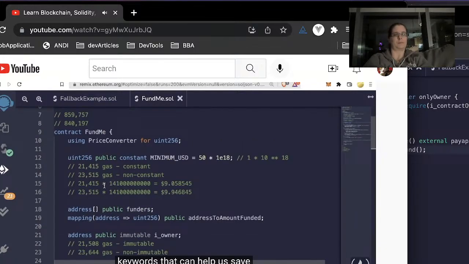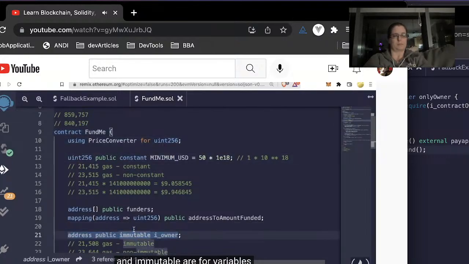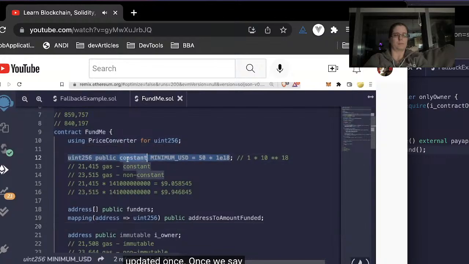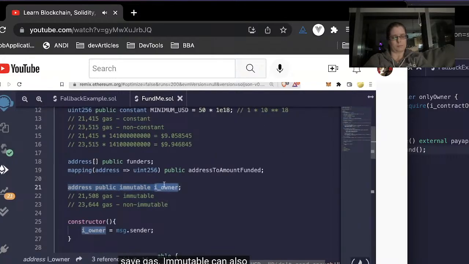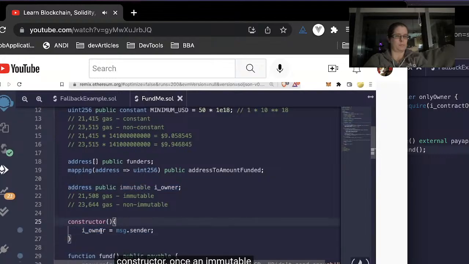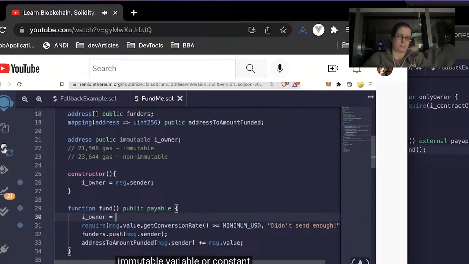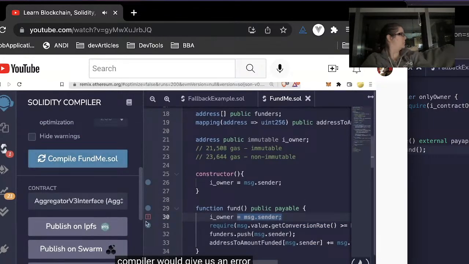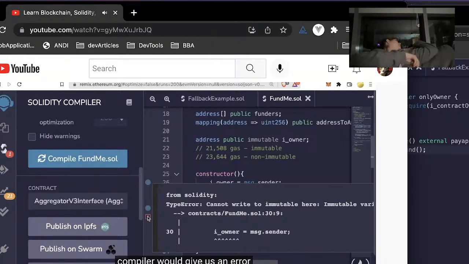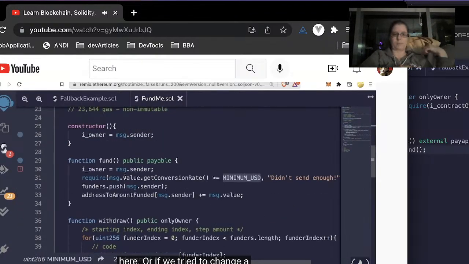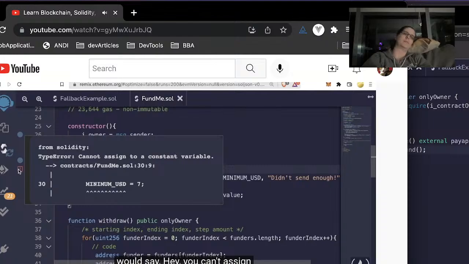There are a couple of keywords that can help us save gas in the long run. Some of those keywords are going to be constant and immutable. Constant and immutable are for variables that can only be declared and updated once. Once we say minimum USD is 50 times 1E18, this minimum USD can never be changed again. And this helps us save gas. Immutable can also save gas similar to constant. However, immutable variables can be declared one time in the constructor. Once an immutable variable is declared, it can't be changed later on. In fact, if we even tried to update an immutable variable or a constant variable, and we compiled, our compiler would give us an error saying, can't write to immutable here, or if we tried to change a constant variable, our compiler would say, hey, you can't assign to a constant variable.